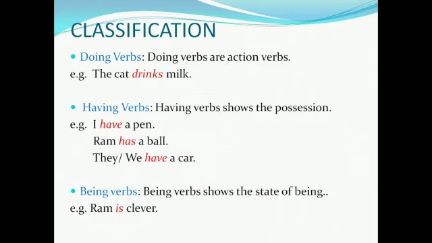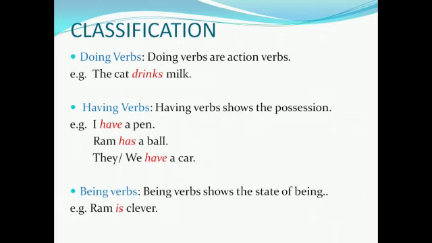Here what is the action done by the cat? It drinks milk. Next we have having verbs. So having verbs show the possession, or what a noun or a pronoun has. For example, I have a pen. So what does it mean? It means that here the first person pronoun I possesses a pen.